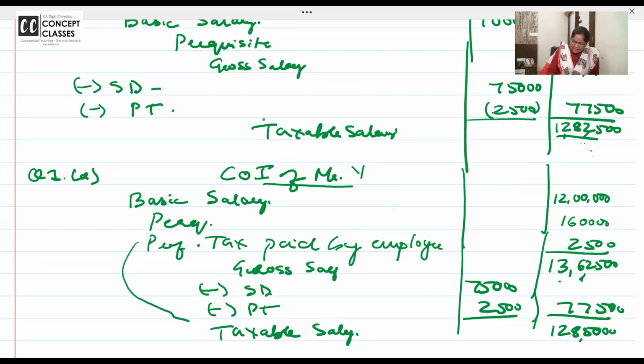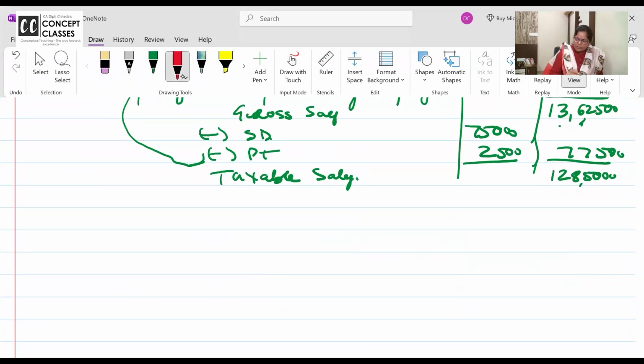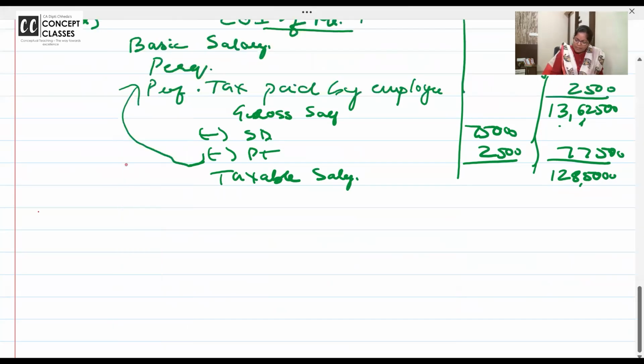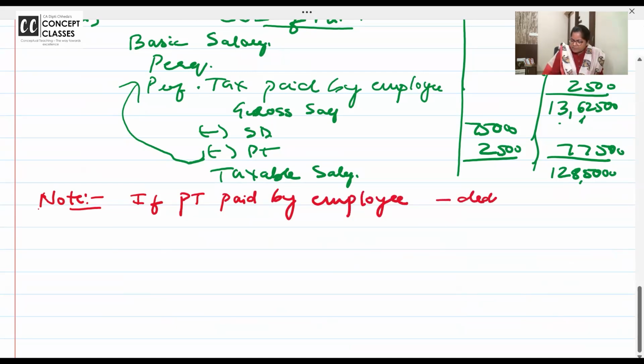You are adding and then again you are deducting. That is the presentation required. But logically it should be clear. I think you all should write a booster note so that one day before exam also, if you just scroll the material, it should be clear to you. Write it, beta. Write a booster note for this. Note, if PT paid by employee, deduct from gross salary. GS is gross salary.